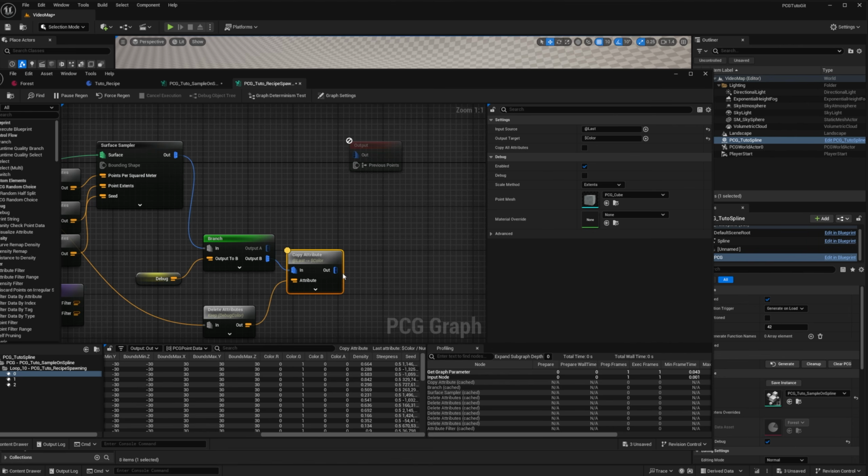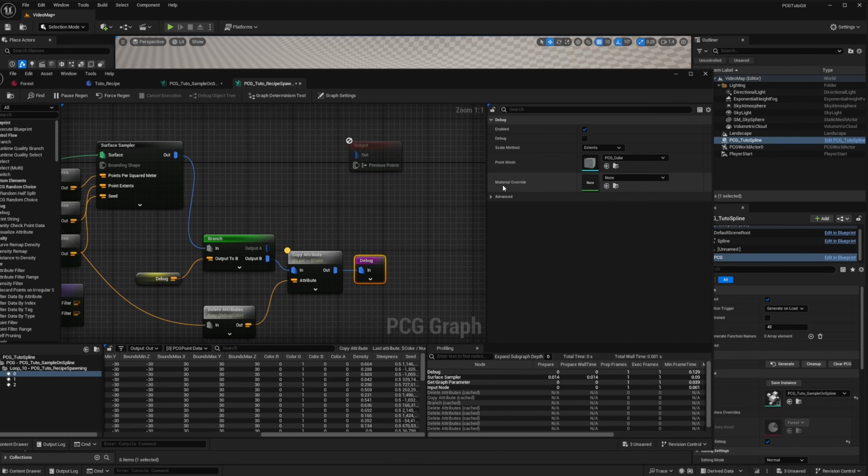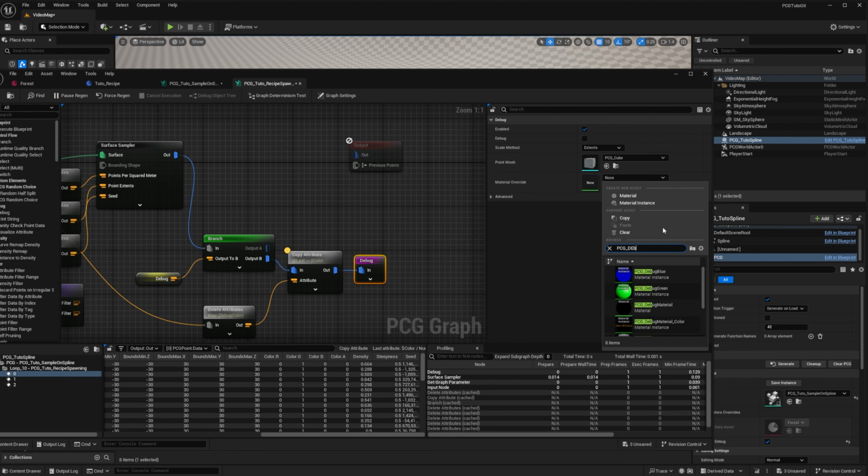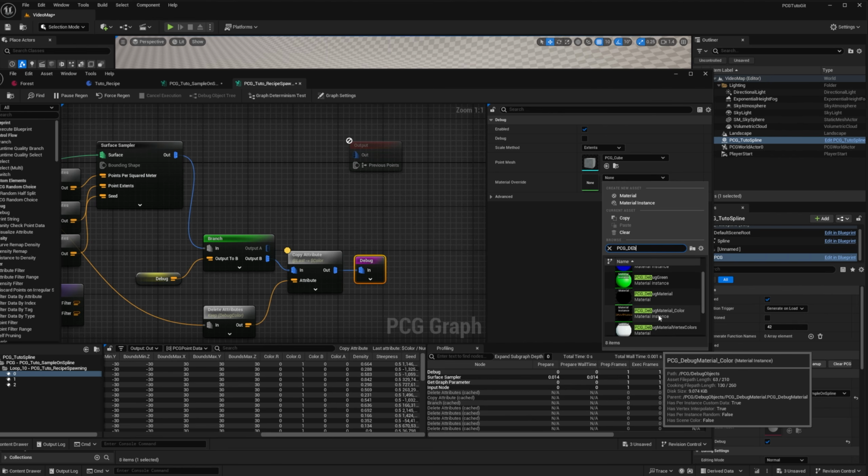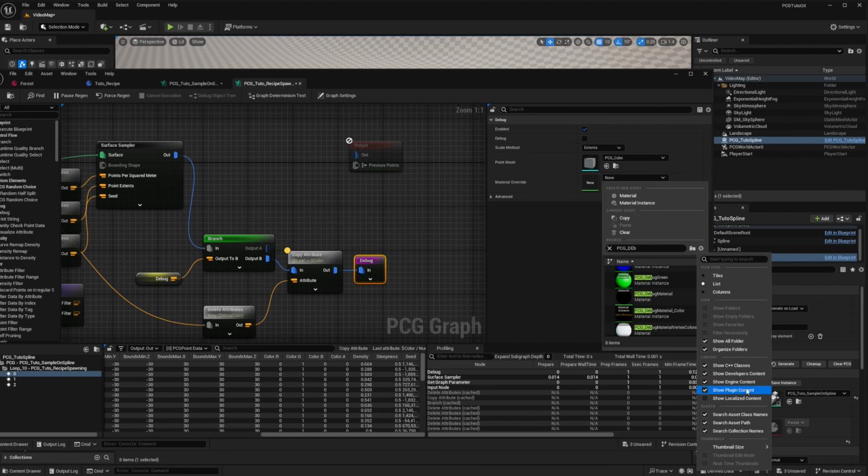And then what I want to do now is to use the debug node. And we'll do the same thing as we did in the second short episode. That is to change the material override to PCG debug material color. If you don't see it, make sure that you have show plugin content enabled here.